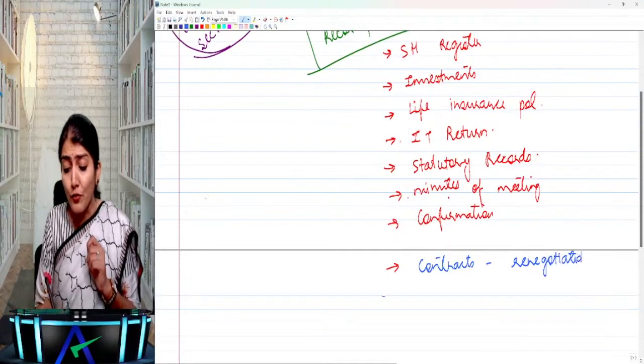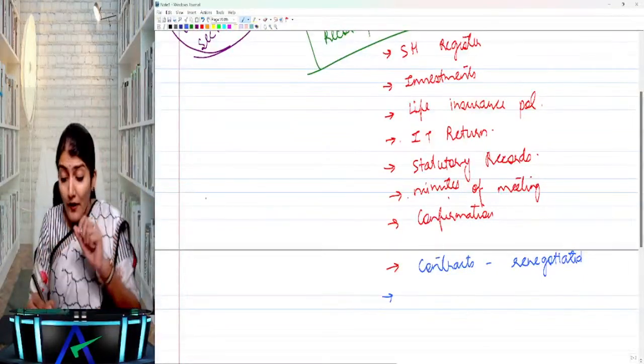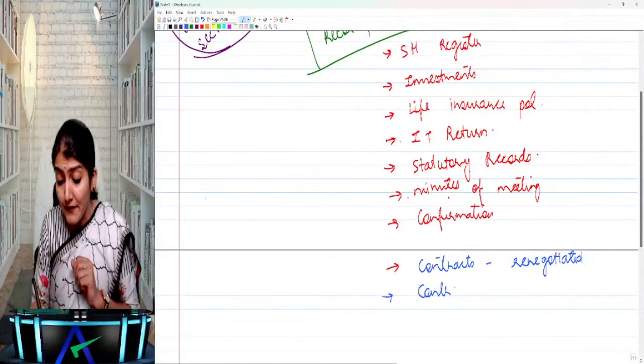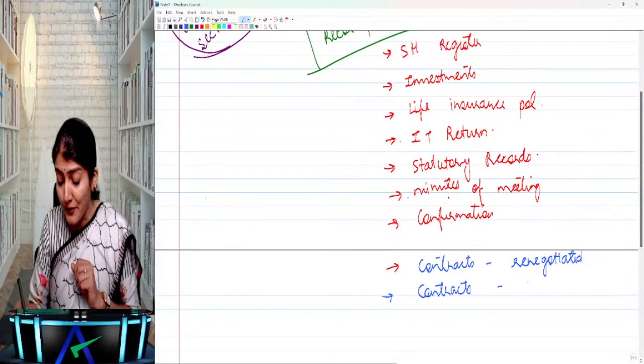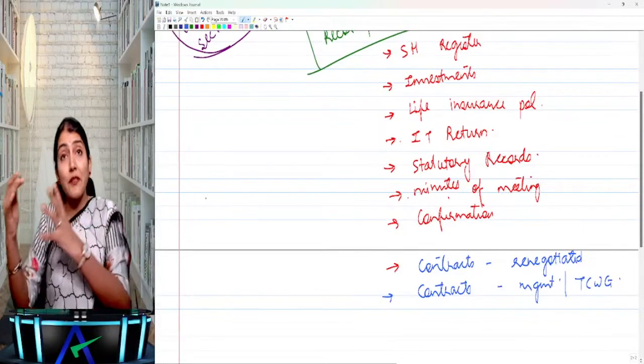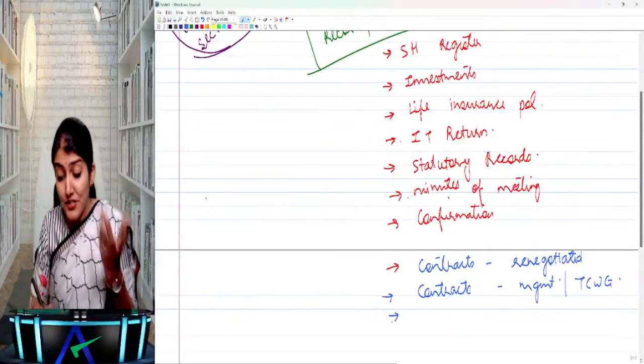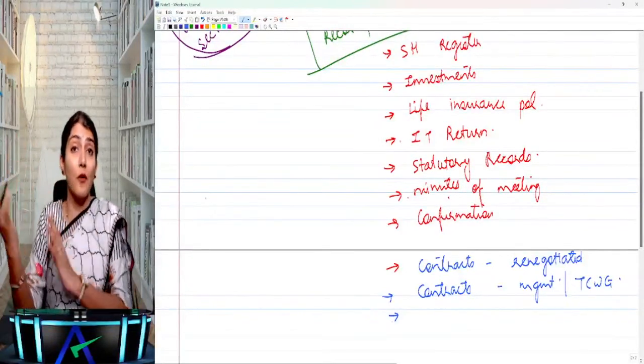And then you come to know it was a contract with a related party, or contracts or agreements which have been entered into with the management, TCWG. So they are purchasing goods from the management, from the TCWG of the entity. Right, so contracts with the management, TCWG, right? Then contracts whose terms have been changed just before the expiry of the contract, right?